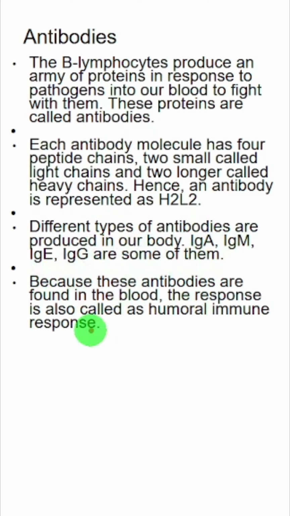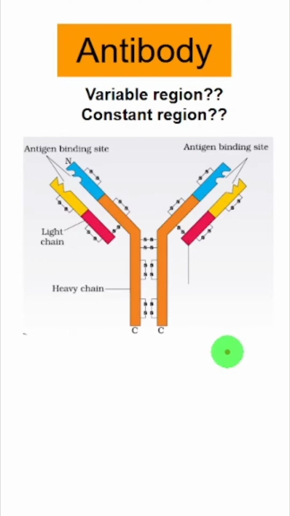Because these antibodies are found in the blood, the response is called humoral immune response. Antibodies are soluble proteins, and this is the reason this immunity is called humoral immunity. This is the structure of an antibody.